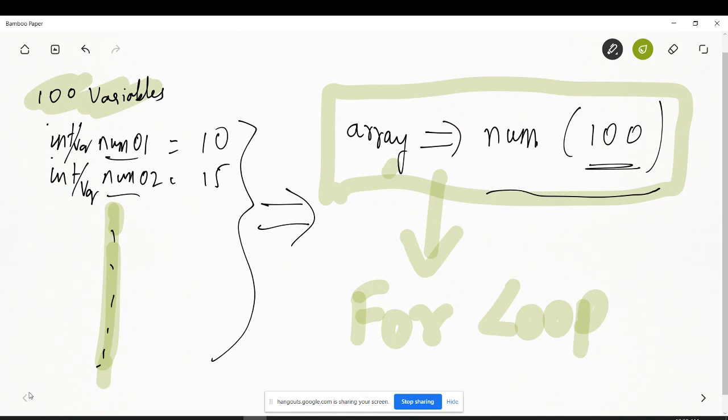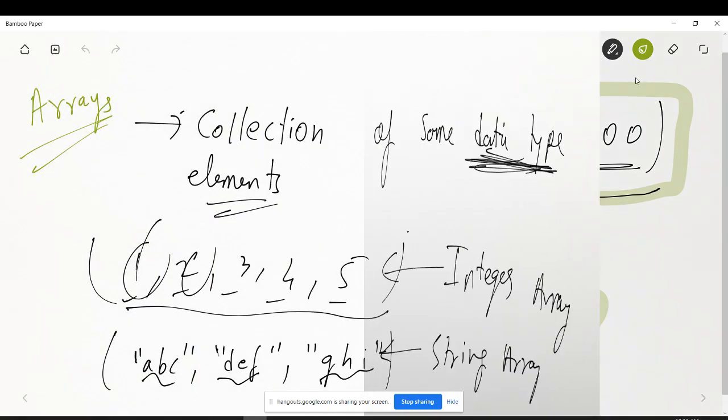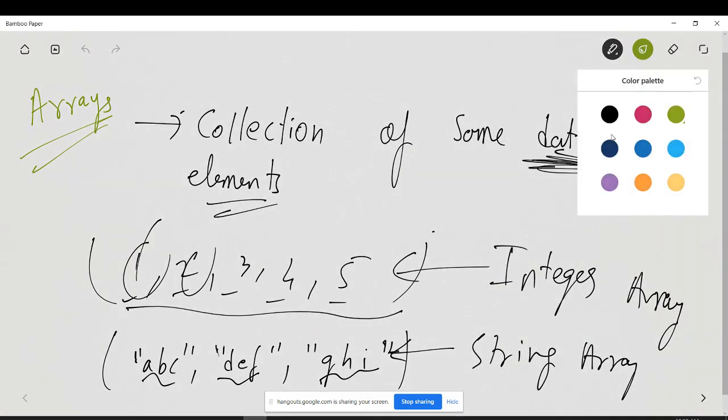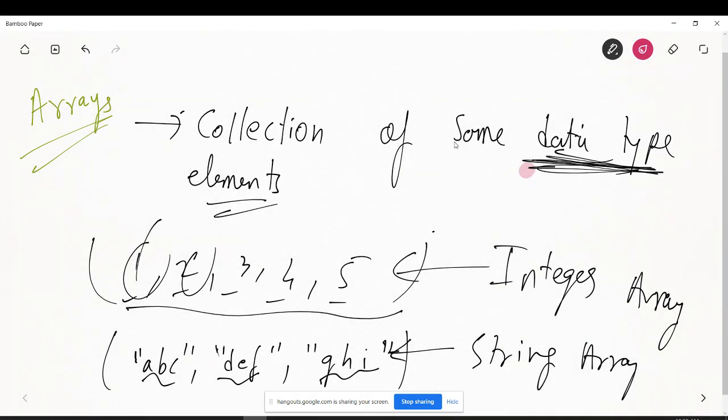So what is the definition of array? Let's revise it once. It is a collection of the same data type. Okay, same data type is important to note. This is an array of integer. This is an array of string.